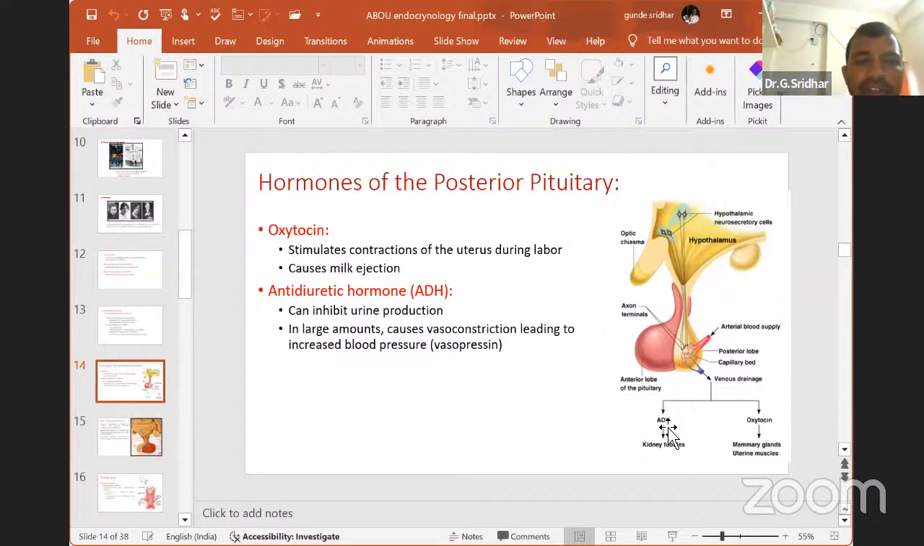The first hormone, called oxytocin, stimulates the contraction of the uterus at the time of labor or parturition. Then it causes milk ejection. Milk production is different, milk ejection is different. That means when oxytocin is released, the milk is already produced.